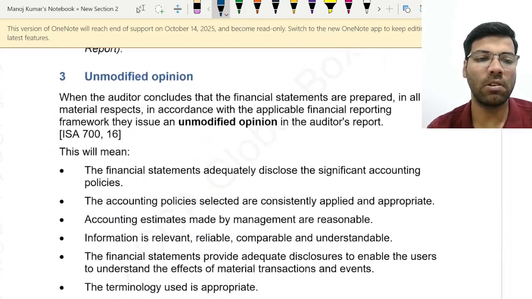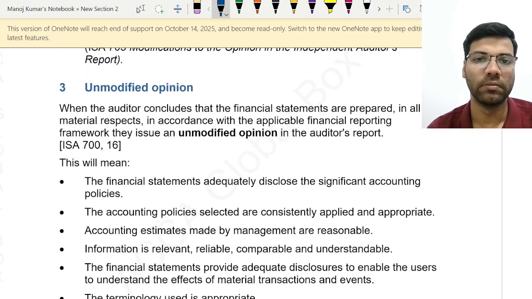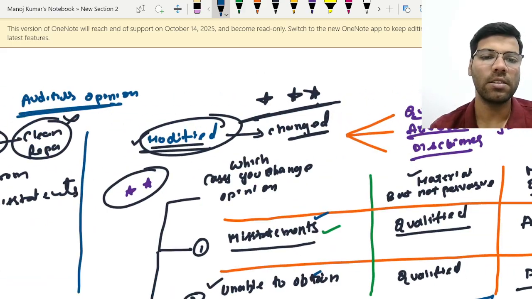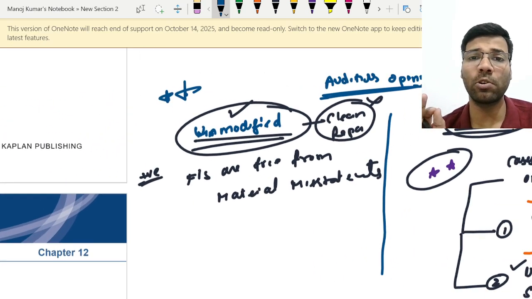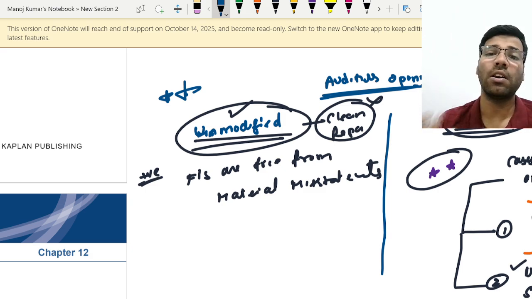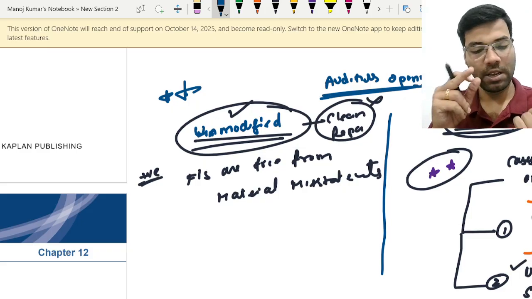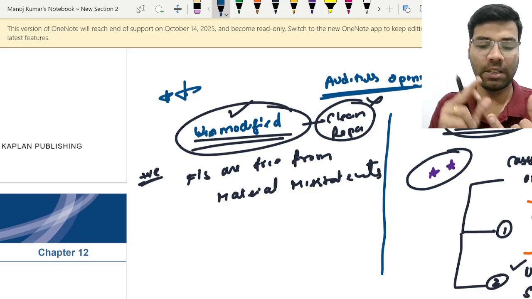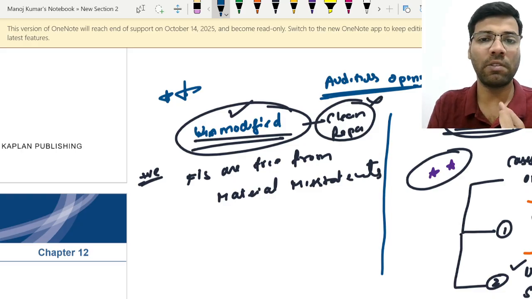Now we have discussed all this. See, here I am telling about unmodified reports. An unmodified report means the financial statements are free from material misstatements. What do we call financial statements free from material misstatements? As I told you, they are prepared in accordance with IFRS and as per generally accepted accounting principles. They have complied with the laws and regulations.